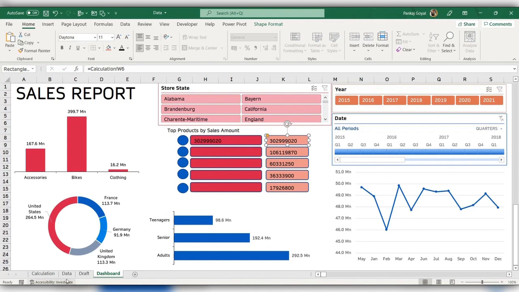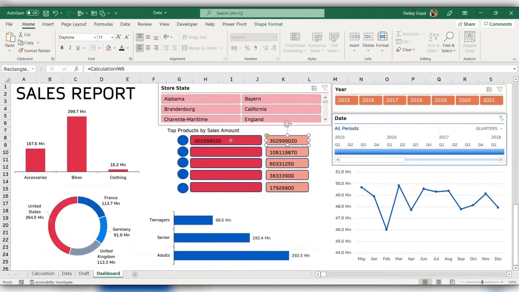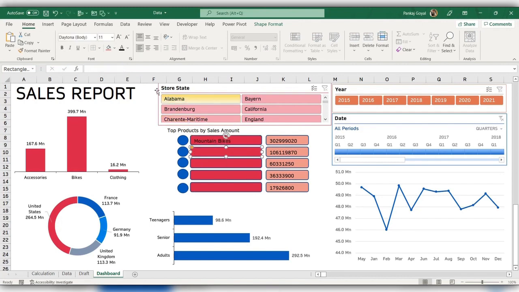This was in the W column and my names were in the V column. So I can change this W to V. I'll again paste the formula with V7, here V8, then V9, and here V10.